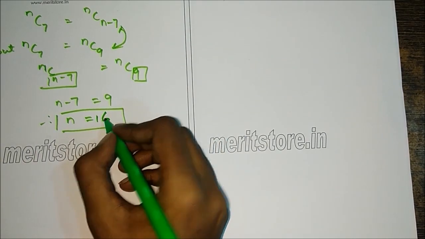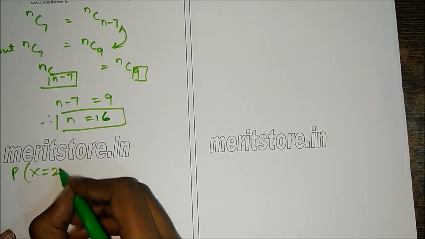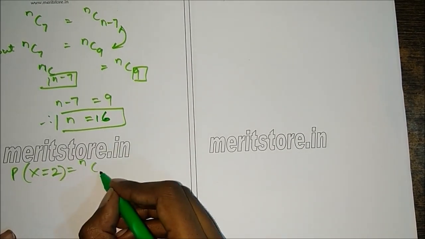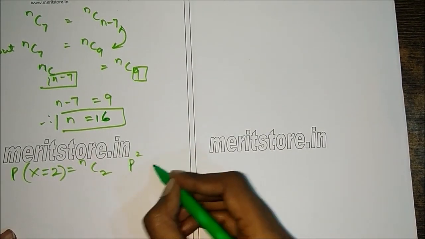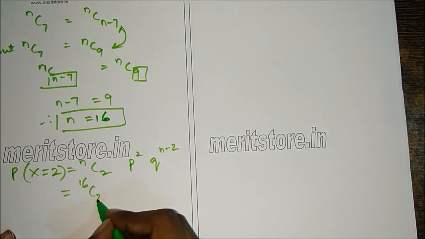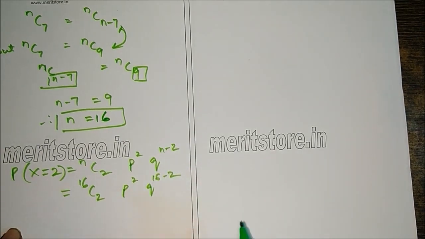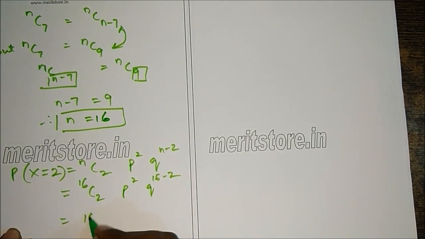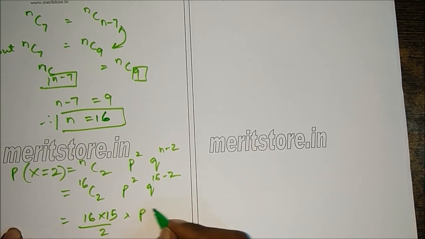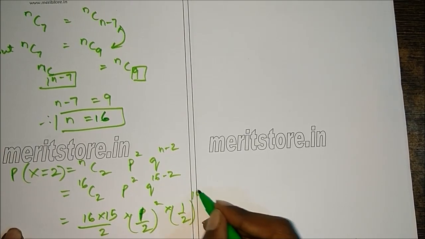So we got n. Now we can find P of x equals 2. Therefore P of x equals 2 is nC2 p^2 q^(n-2). So here it is 16, so 16C2 p^2 q^(16-2). So this is 16 into 15 by 2 into, p is half, so (1/2)^2 into (1/2)^14.